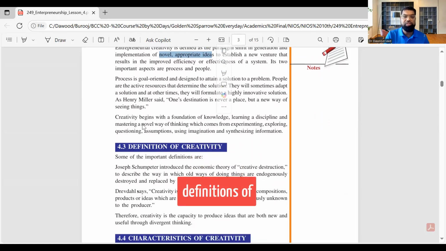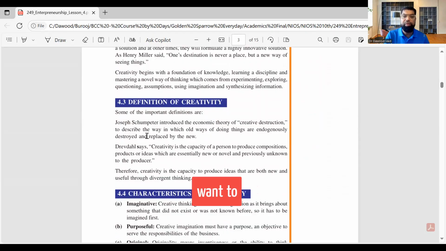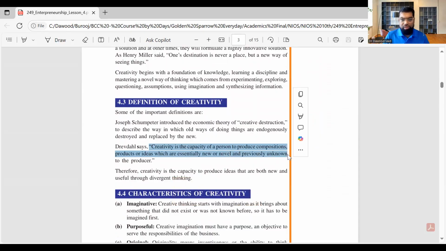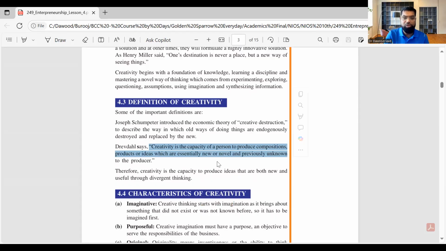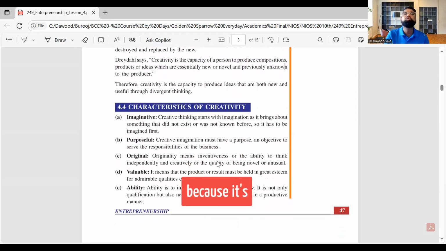So there are a lot of definitions of creativity that we're talking about. You don't have to memorize, but I'll give you one which is easy, right? Creativity is the capacity of a person to produce compositions, products, or ideas that are new and previously unknown. Tough words. Creativity is the capacity of an entrepreneur to create ideas, products, services that are unknown. It is not completely new, it's like a discovery. You didn't invent anything, but you discovered there is a problem, there is a gap. So I love the chapter because it's so easy.